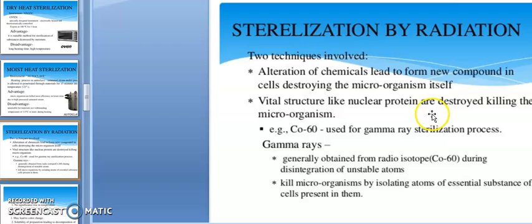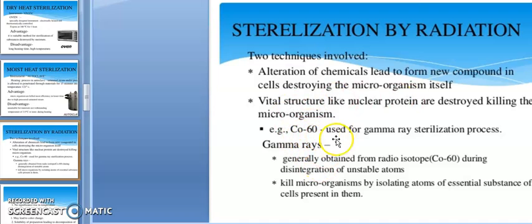Next one, sterilization by radiation. Two techniques are involved in this irradiation. Alteration of chemicals leads to the formation of new compounds in cells, destroying the microorganisms themselves. By penetrating gamma rays or UV rays, the DNA of the microorganism will get damaged, and by that damage, the microorganism may get destroyed. Vital structures like nuclear protein are destroyed, killing the microorganism.